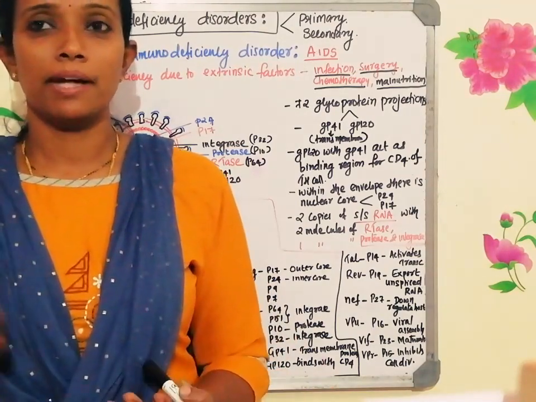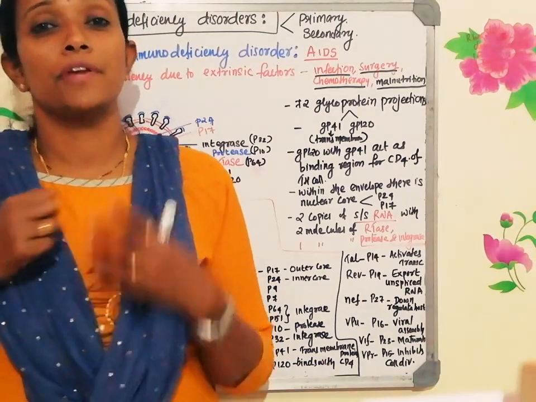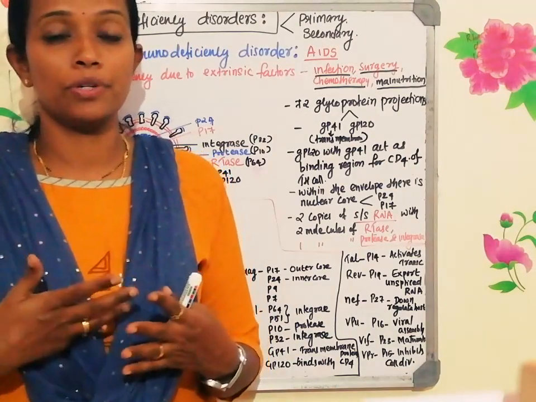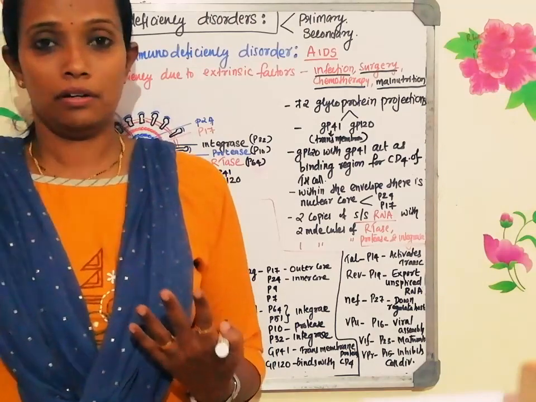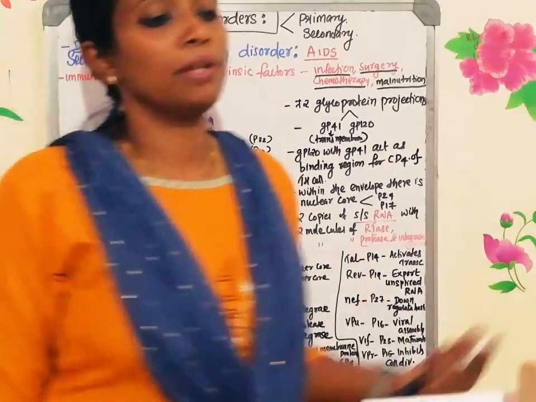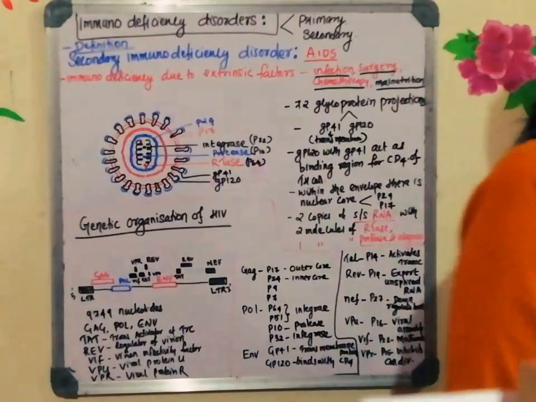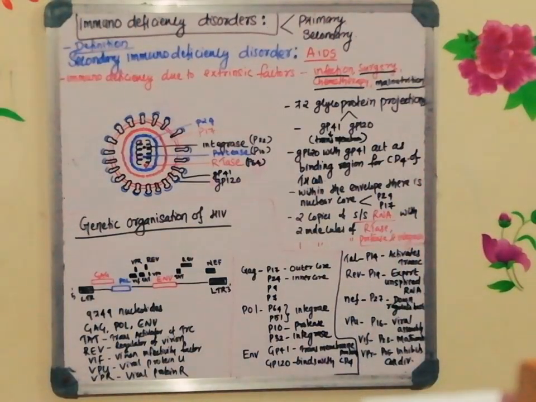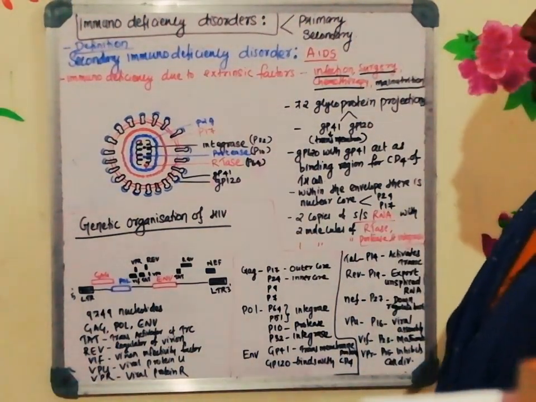The viruses and bacteria, the pathogens, are waiting for an opportunity. They are getting an opportunity because of some infection, that is your HIV infection. HIV is human immunodeficiency virus. Human immunodeficiency virus infection leads to AIDS. Now first we'll see the structure of the HIV virus.